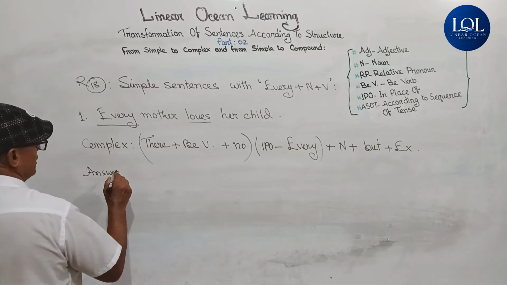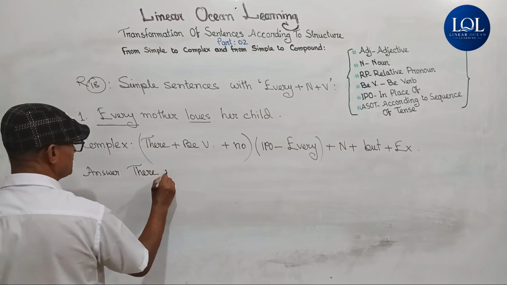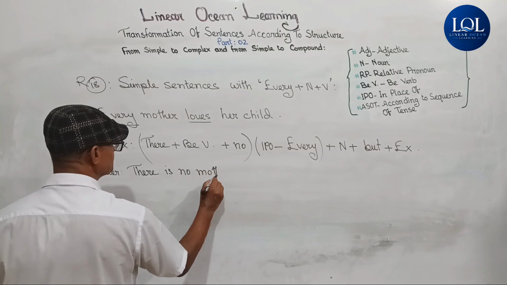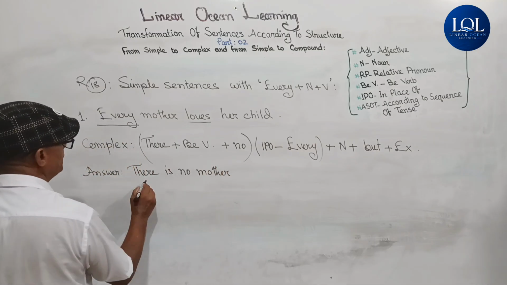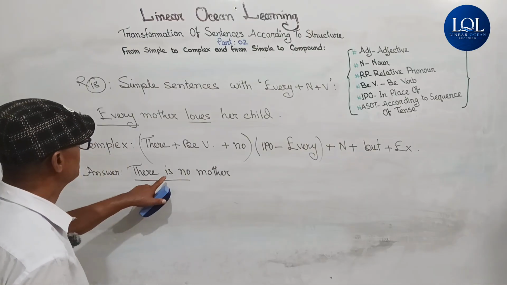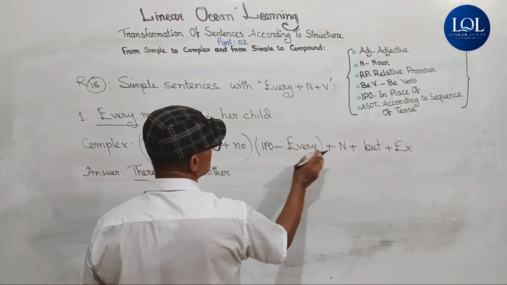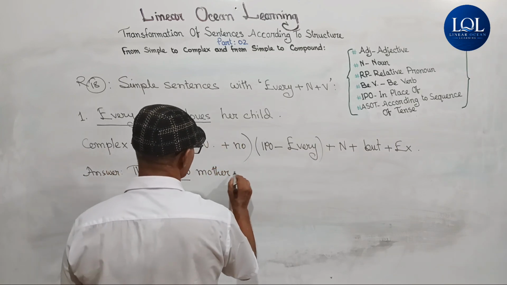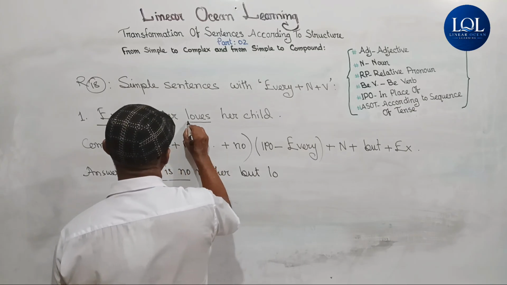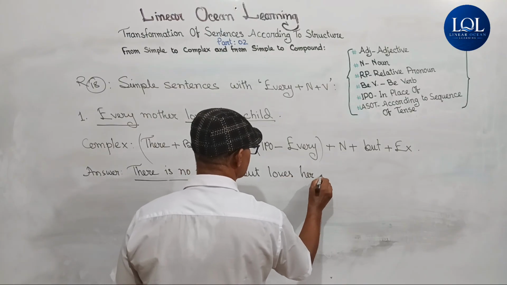So the answer will be there is no mother. In place of every we have to write there is no or there was no. If it is in past indefinite tense, then it would be was. There is no plus noun. Here noun is mother, but other words of the sentence, loves her child.